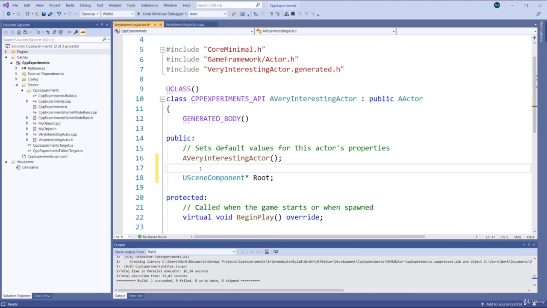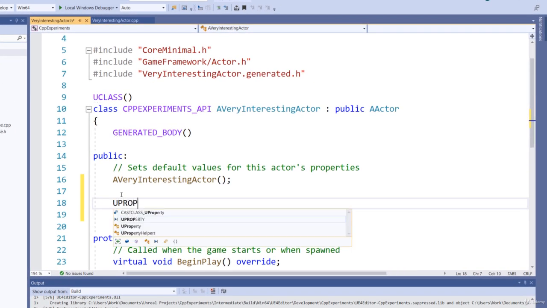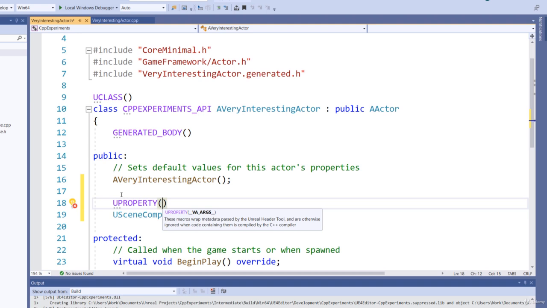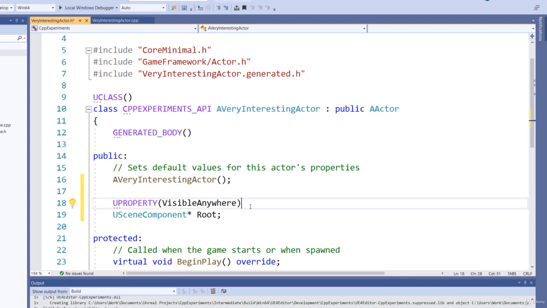Okay, I'm back in Visual Studio and I have the very interesting actor.h file open. What we need to do is add the UPROPERTY macro, and as specifier we need to add the VisibleAnywhere specifier. Now in the next video we'll talk about some of these specifiers in more detail. As a beginner, if you look at the documentation, you might add EditAnywhere or something like that, but there are differences.